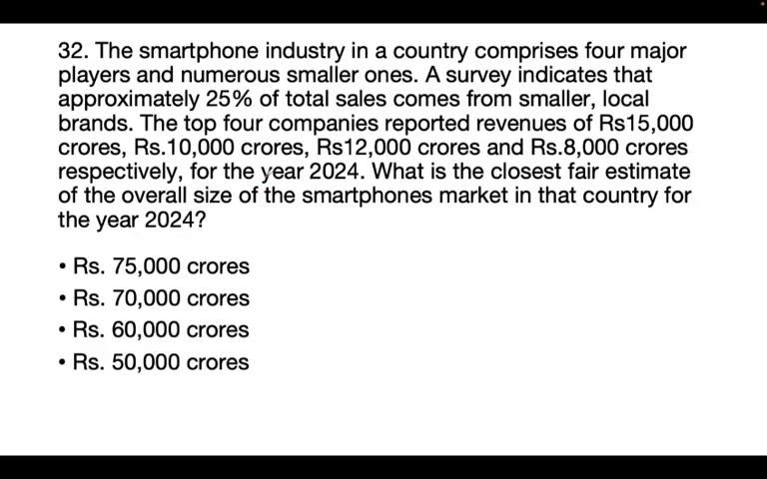Next question. The smartphone industry in a country comprises four major players and numerous smaller ones. A survey indicates that approximately 25% of total sales come from smaller local brands. The top four companies reported revenue of rupees 15,000 crores, 10,000 crores, 12,000 crores, and 8,000 crores, respectively, for the year 2024. What is the closest fair estimate of the overall size of the smartphone market in the country for the year 2024?